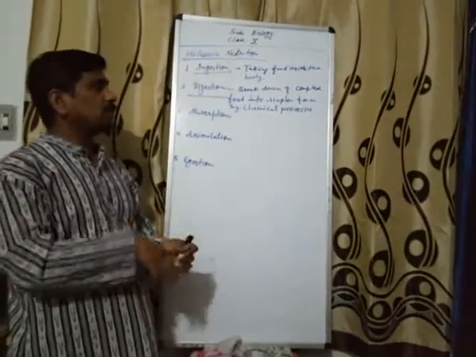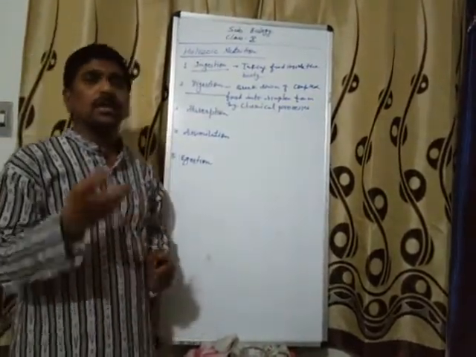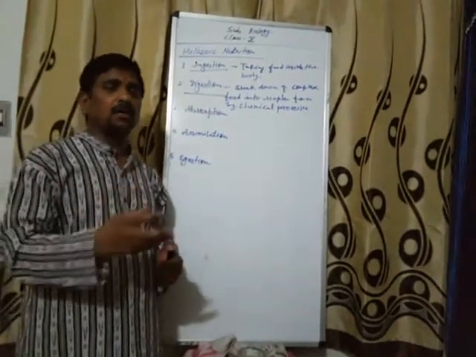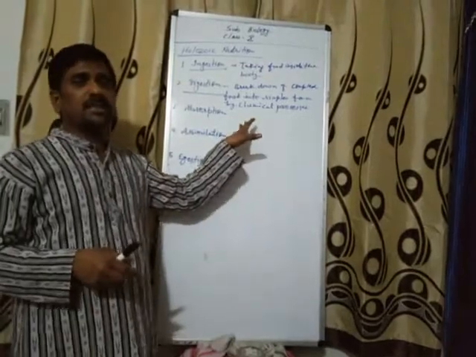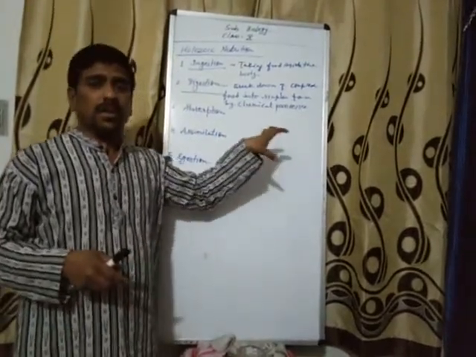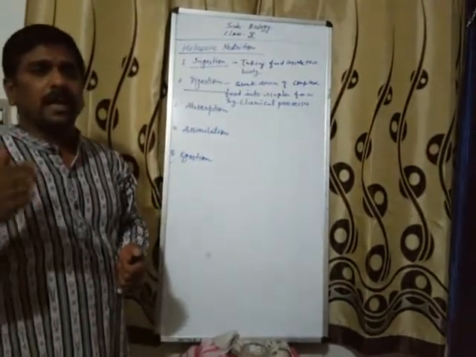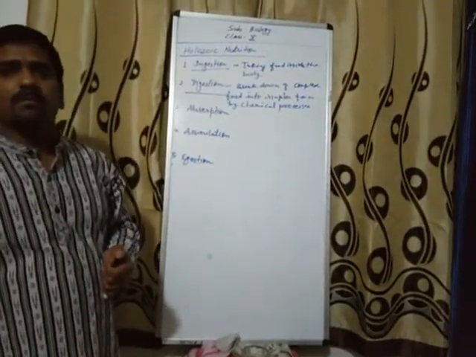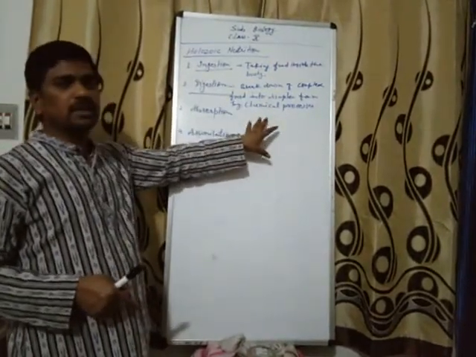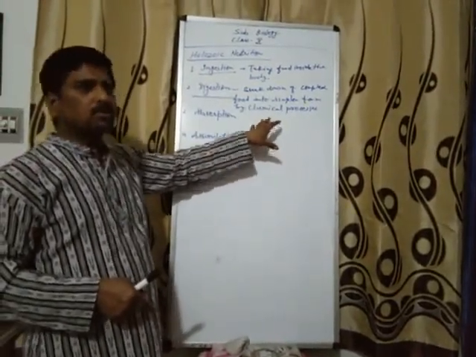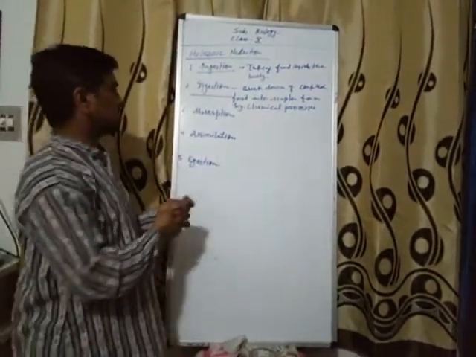Here I want to tell you what chemical processes are used. Enzymes. You have heard already the word enzymes, and these enzymes are actually known as biocatalysts. Catalysts are the chemical compounds that help in accomplishing a process, and as they help in accomplishing the digestion process in the organism, a biological process, that's why these are known as biocatalysts.